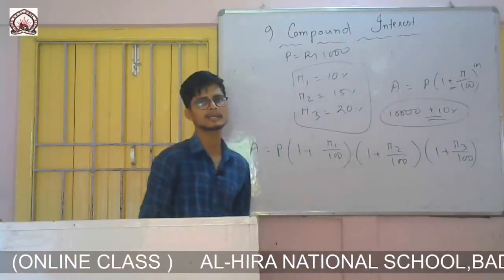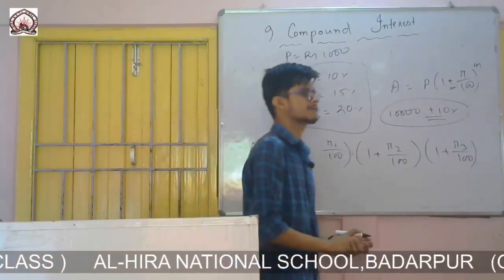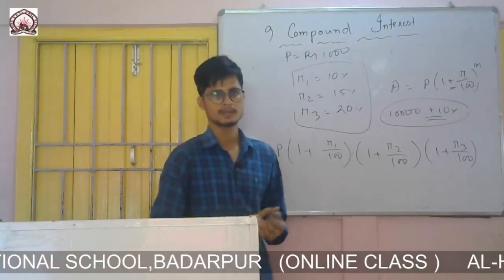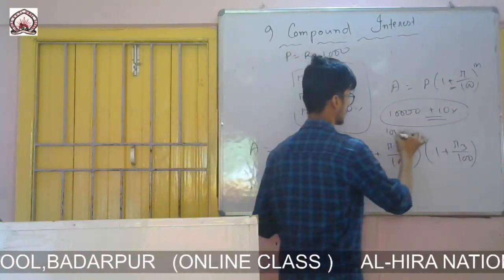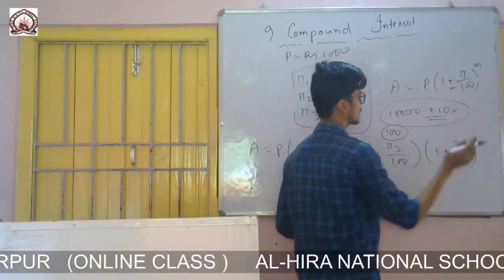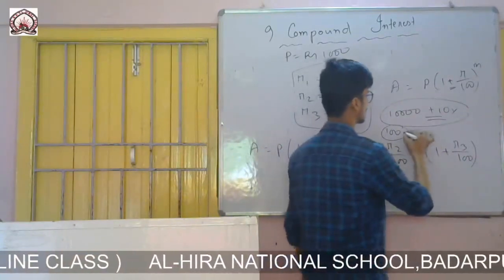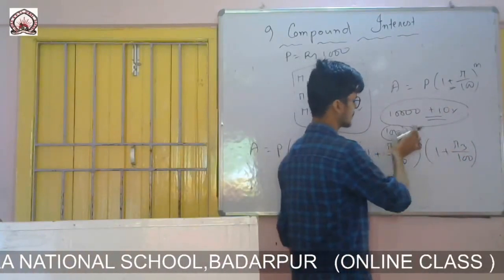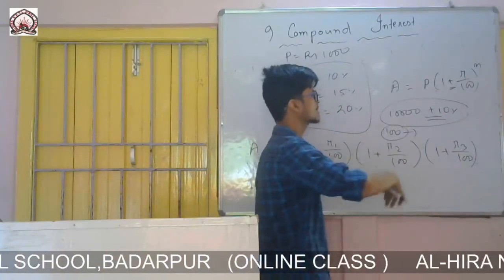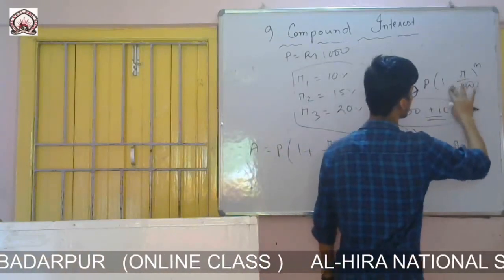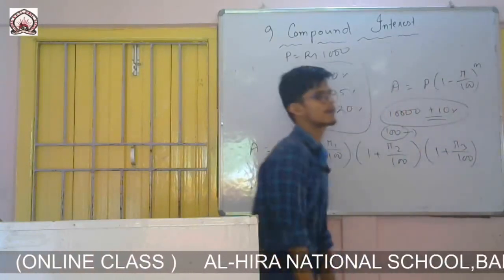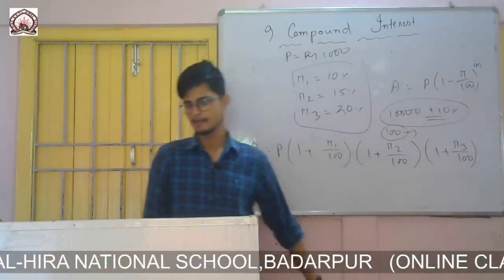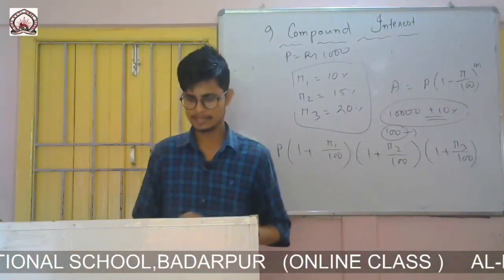Only in case of growth and decay, the plus sign will be there. But if it is given for anything decreasing, for example number of trees, if there were 100 trees in a certain place and every day a person is cutting one tree, that means it is decreasing. It will decrease, we know. If anyone is cutting down the trees, that means he is decreasing the number of trees. So in that case, in place of plus, simply I will give the minus. In case of decay I will use the minus sign, but in case of growth I will use the plus sign.